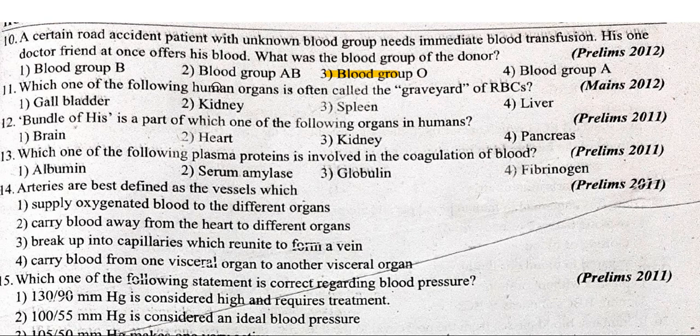Which one of the following human organs is often called the graveyard of RBC? Spleen. Bundle of His is a part of which one of the following organs in humans? Heart. Which one of the following plasma proteins is involved in the coagulation of blood? Fibrinogen.